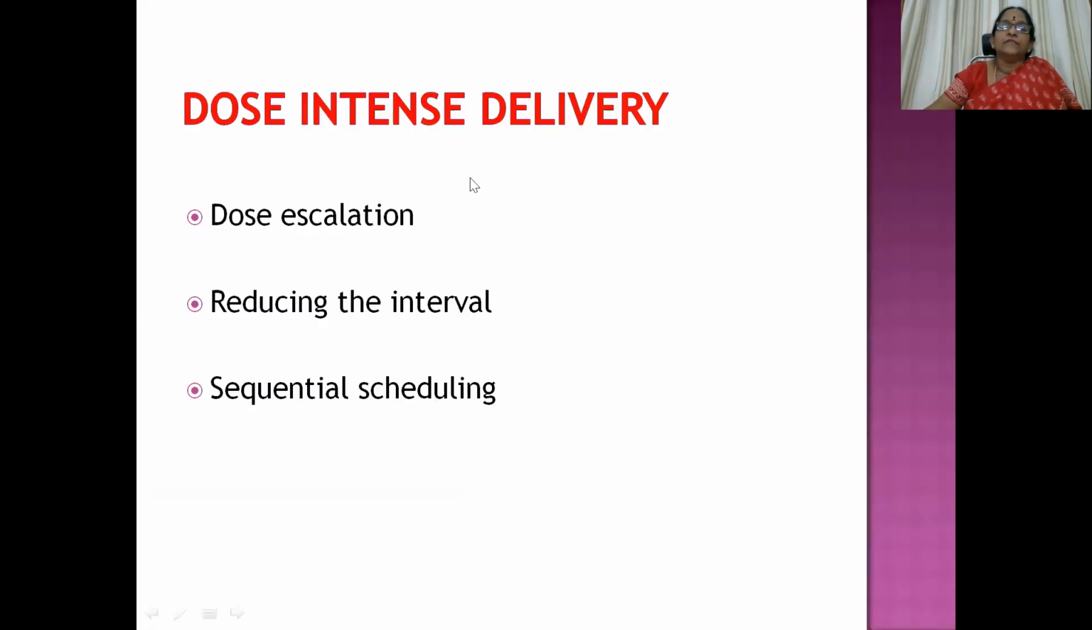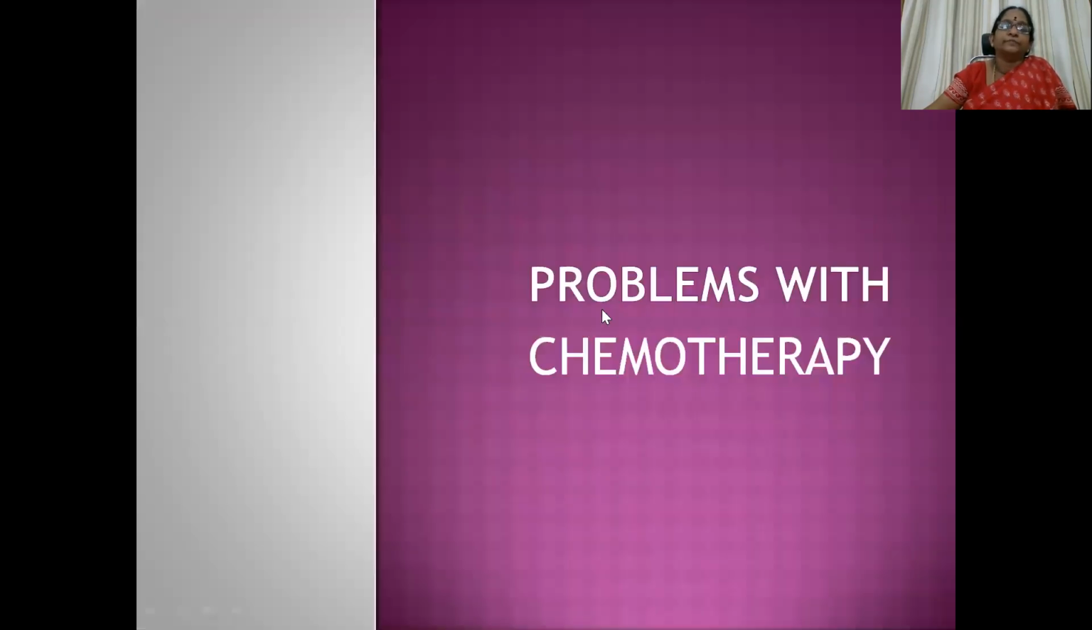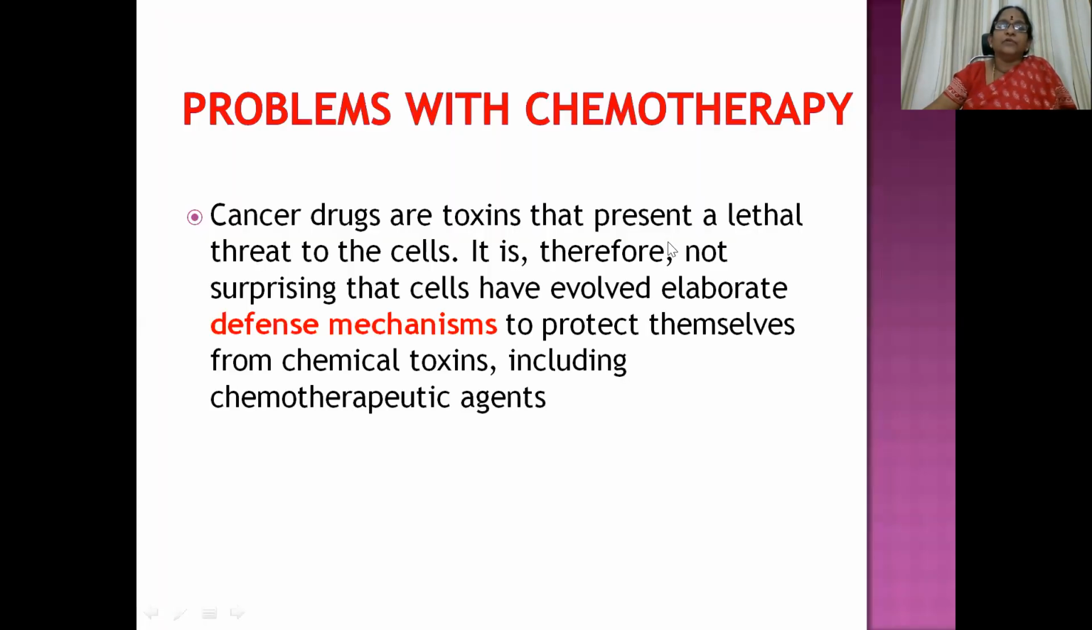Then dose-intense delivery, that is dose escalation, meaning high intensity dose. The first dose itself is a very high dose. Intense therapy can be used. Then reducing the interval of therapy, and sequential scheduling, which can also be managed in between the doses. The interval can be reduced, and with a sequential schedule, you decide how many spells you are going to put the patient on.